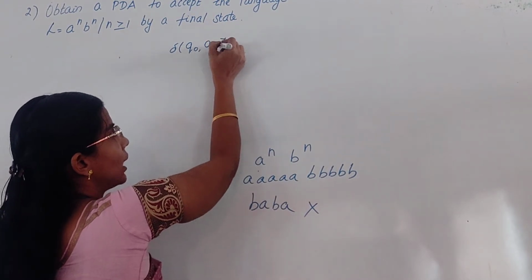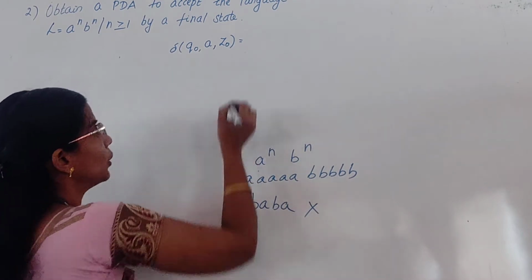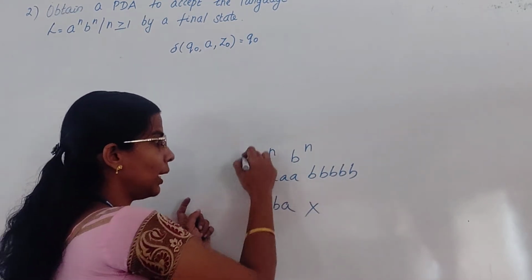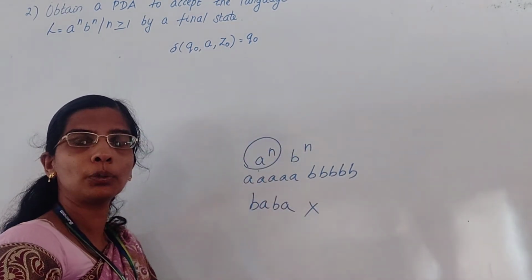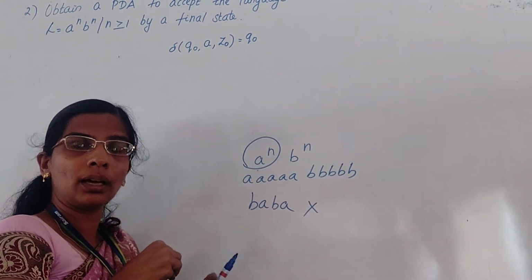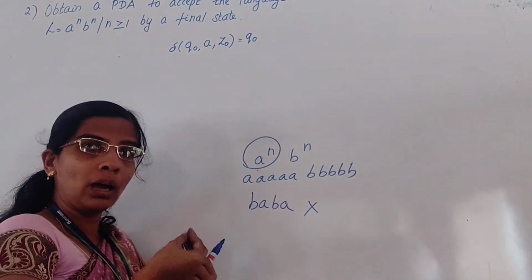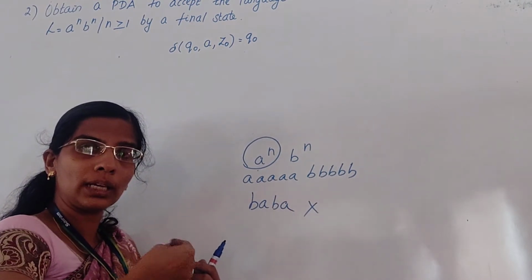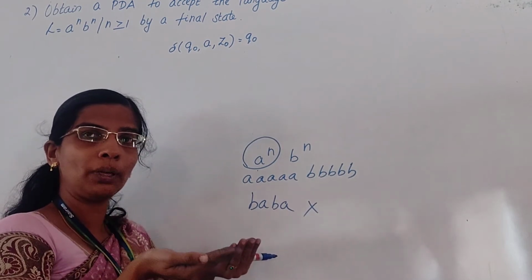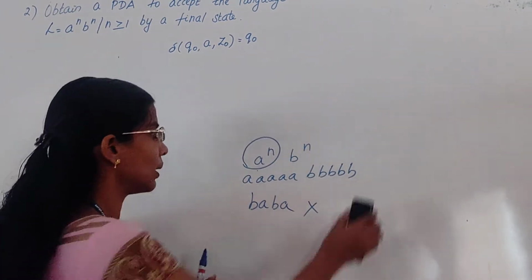So on reading A, the stack is empty. So what you have to do? You have to push. So in Q0, as I told, for all the A's I use the push operation and I push all the A's into my stack. How does the machine verify whether it has an equal number of A and B? First it will push all the A's into your stack, then one A will be taken from the stack and one B from the input symbols. One count matches. I will do it with an example.